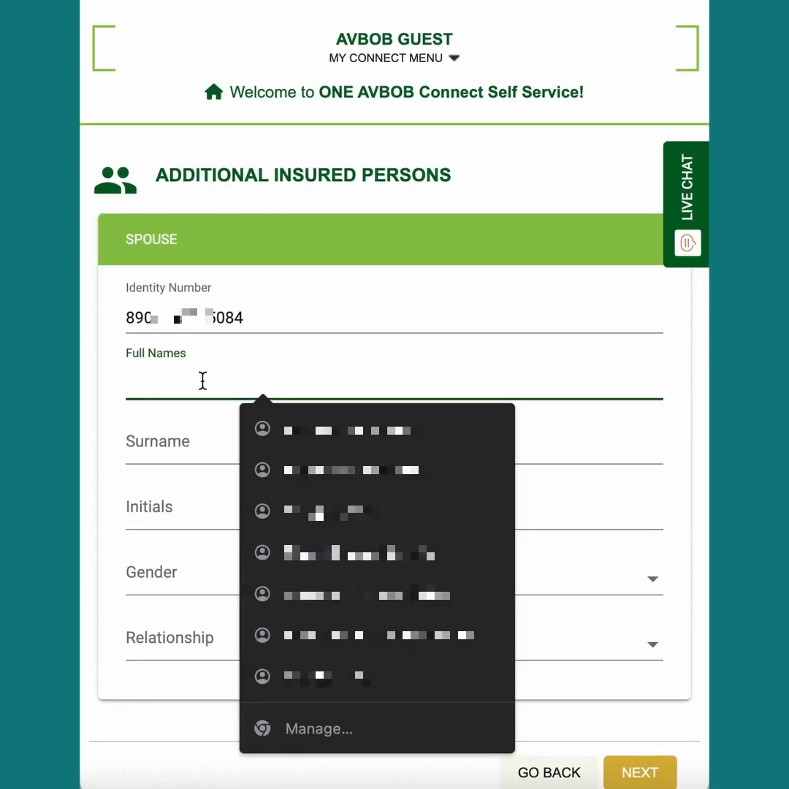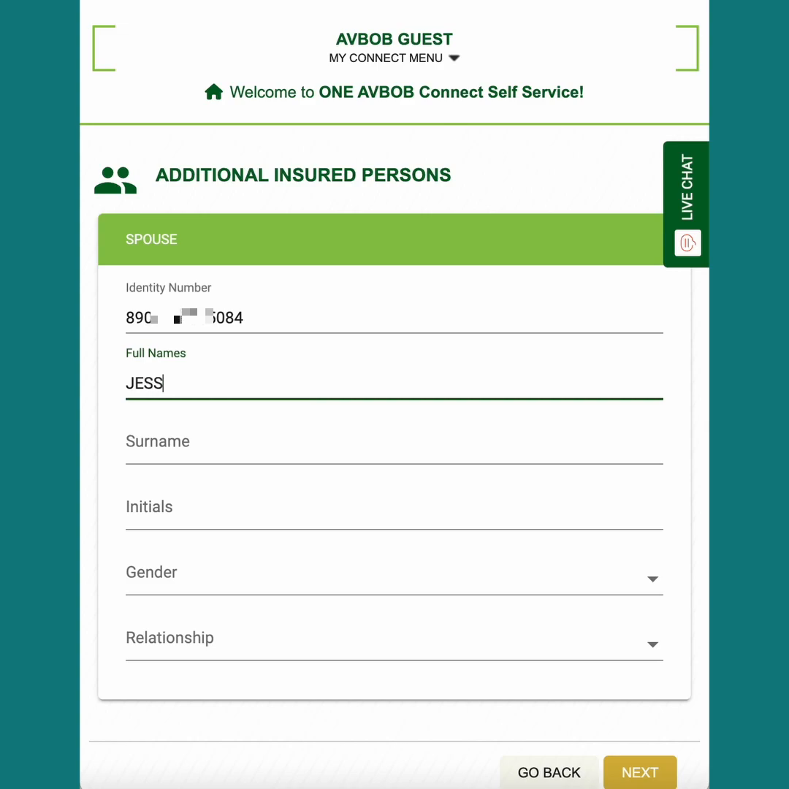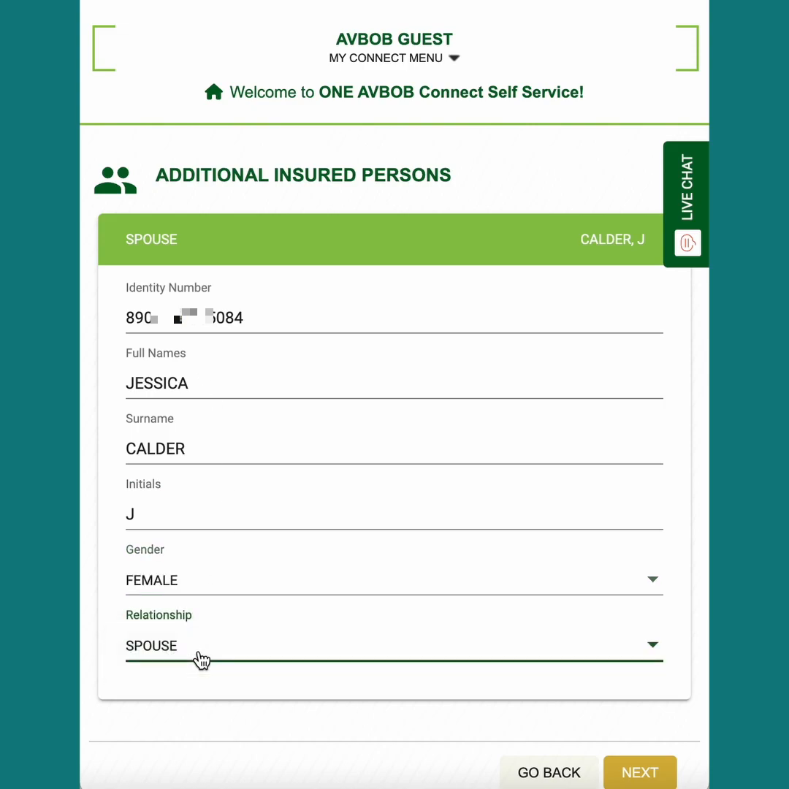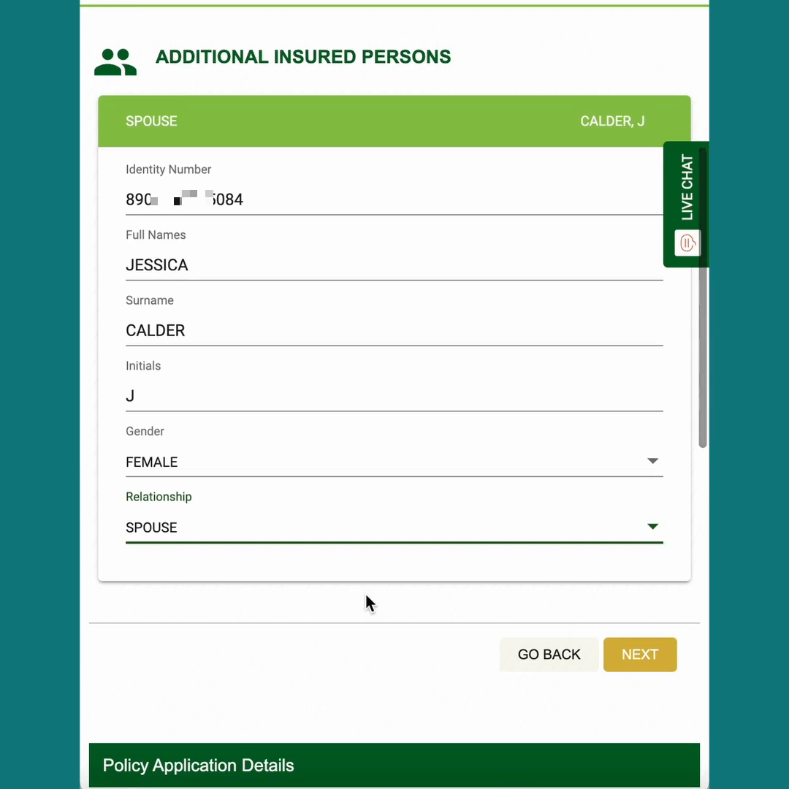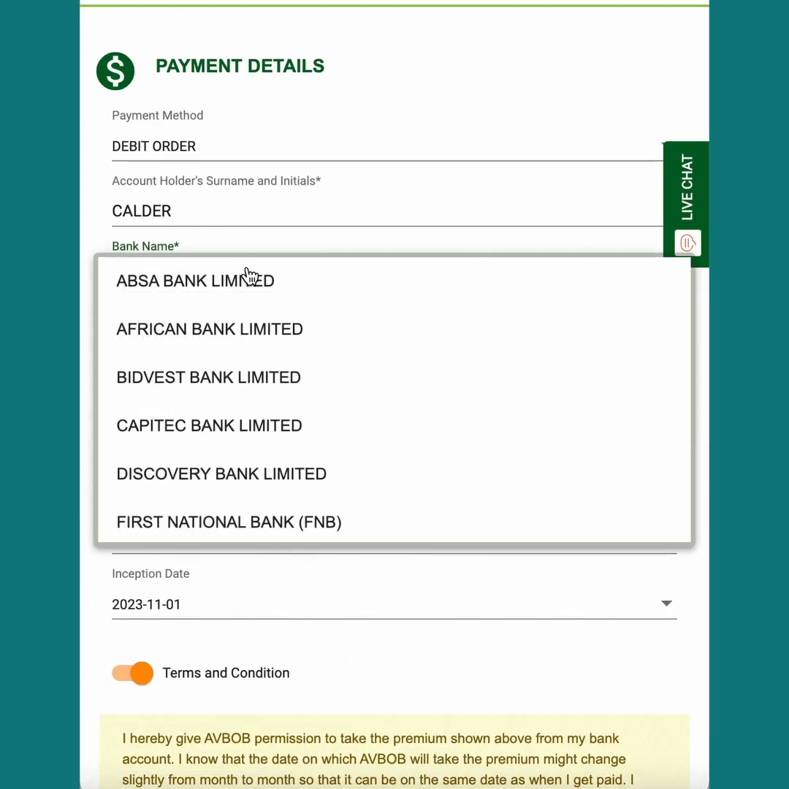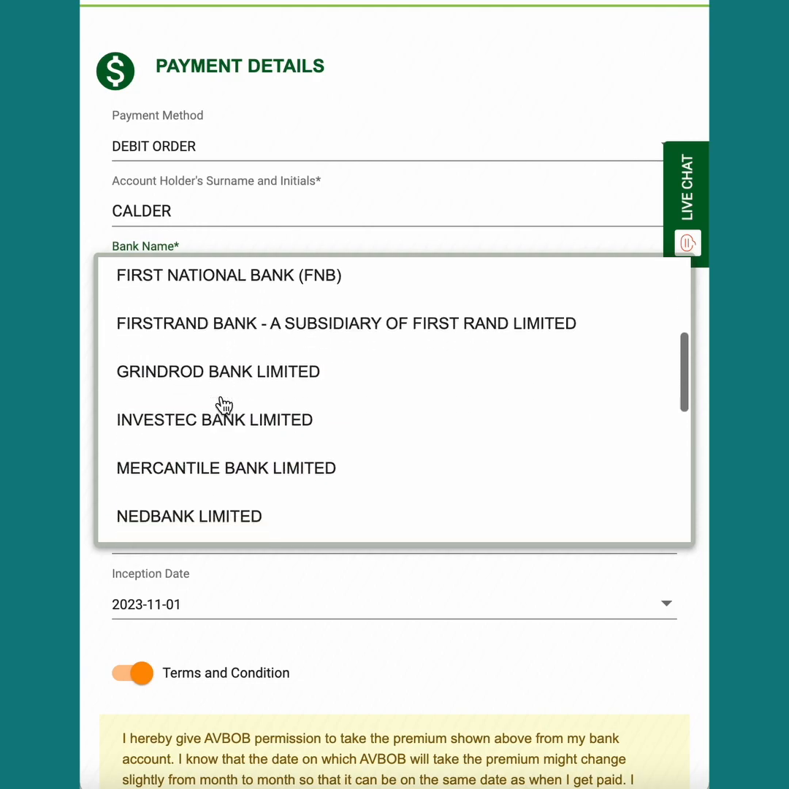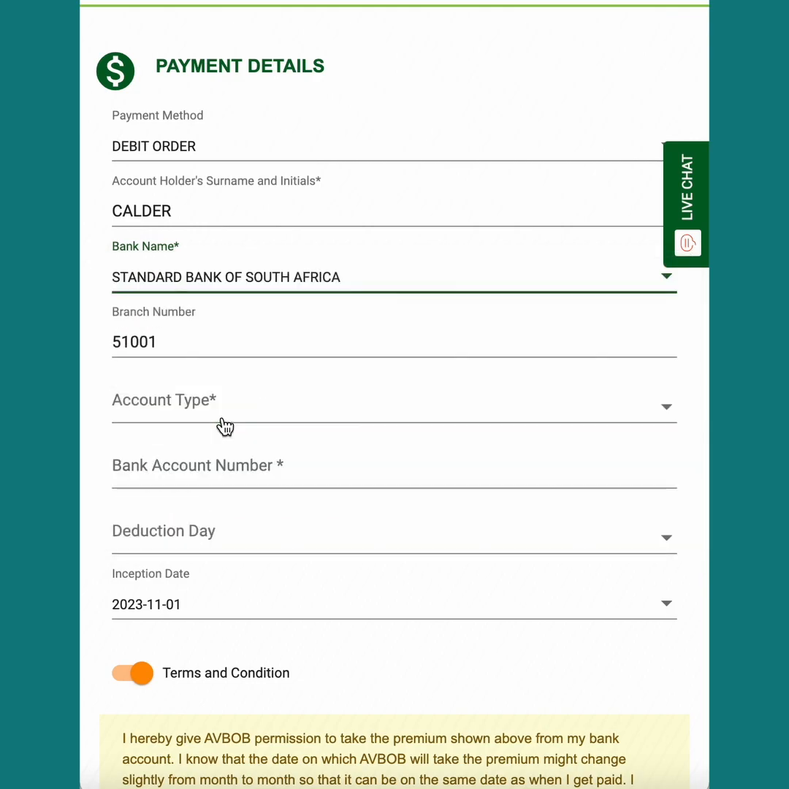Now here we are adding our spouse details. If you have added any other insured persons, like children and extended families and parents and so on, you'll need to fill those out on this form as well, but the form will guide you on that. Click Next. Here we now need to add our bank details. This is the bank that you're going to be debited, so you need to make sure that you use the correct bank details over here.